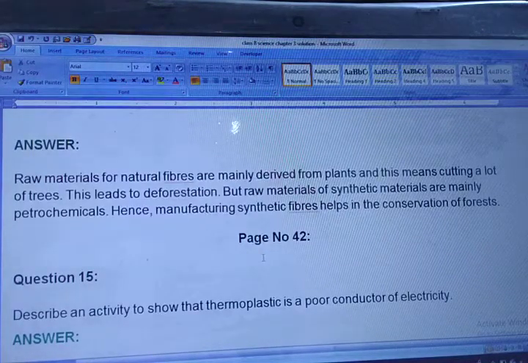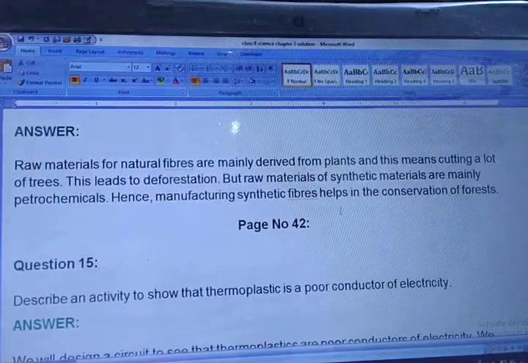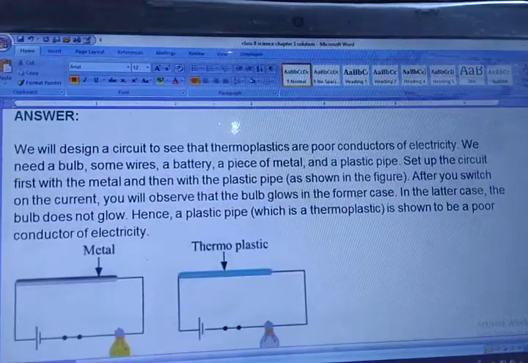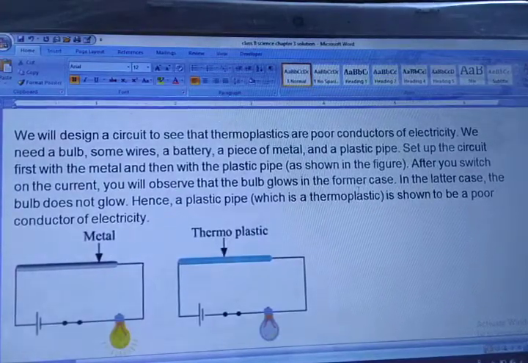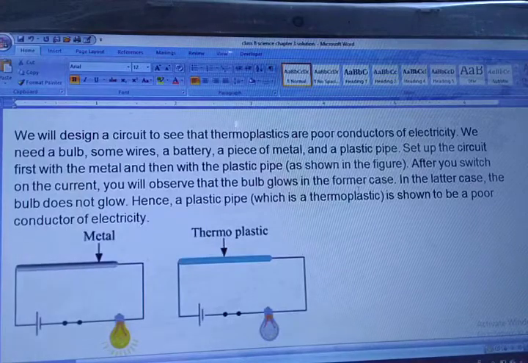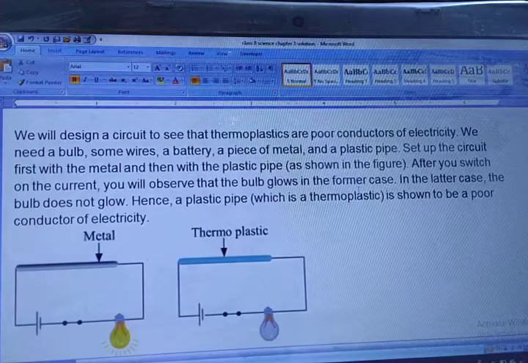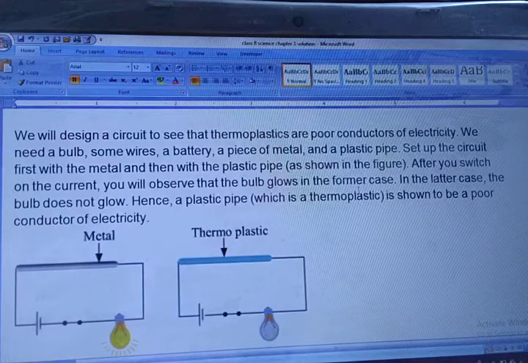Now question number 15. Describe an activity to show that thermosetting plastic is a poor conductor of electricity. Here is an activity we have done. We will design a circuit to show that plastics are poor conductors of electricity. We need a bulb, some wires, a battery, a piece of metal, and a plastic pipe. Set up the circuit first with the metal and then with the plastic pipe as shown in the figure. After you switch on the current, you will observe that the bulb glows in the former case. In the latter case, the bulb does not glow. Hence a plastic pipe shows poor conduction of electricity.